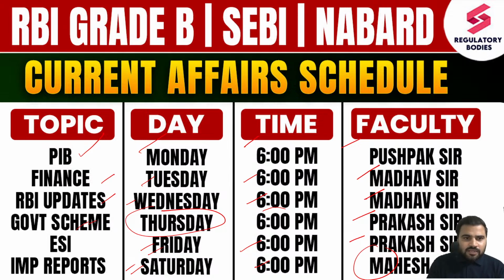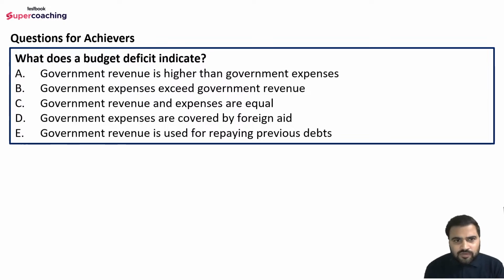Now let's begin today's session. First of all, the achiever's question, you know the ritual here. First of all, we discuss the achiever's question of the previous session. So in the previous session, what was the achiever's question? What does a budget deficit indicate? This was the question that I gave you in the previous session, that is yesterday's session.